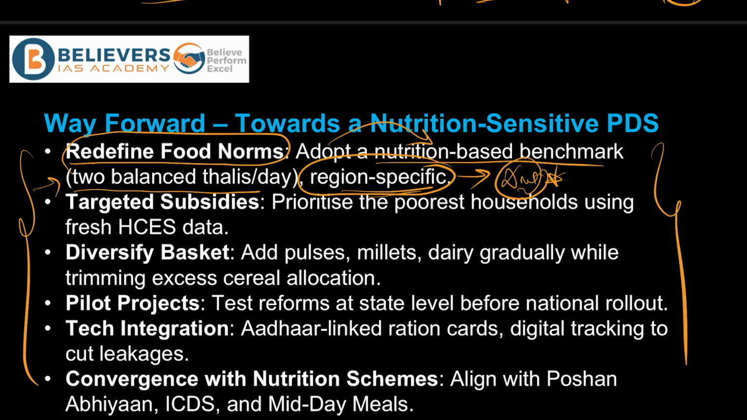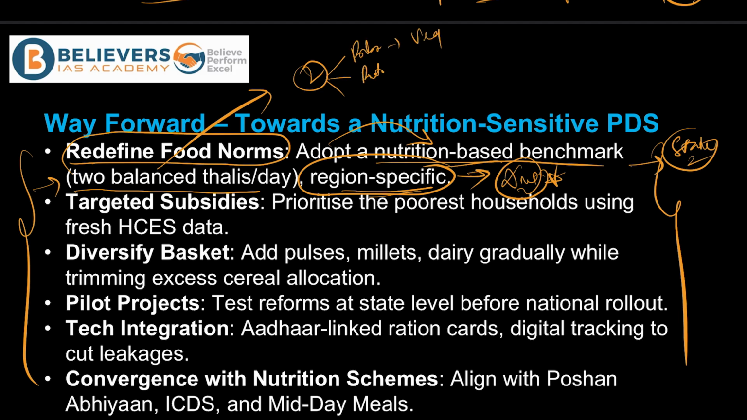So hence an adoption at the national level, or to start with, as a pilot project, can be started from the state or even at the regional level, to adopt a nutrition based benchmark, to at least start with 2 balanced meals a day, where the government tries to educate the people to include more fiber in terms of vegetables, or to have more protein in terms of eggs, paneer, fish, chicken, right? So all of these things the government can do, ultimately to redefine the food norms.